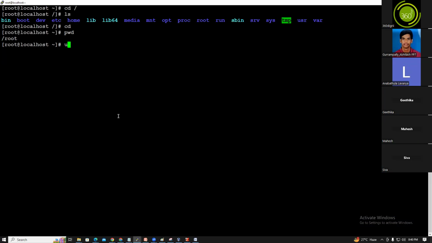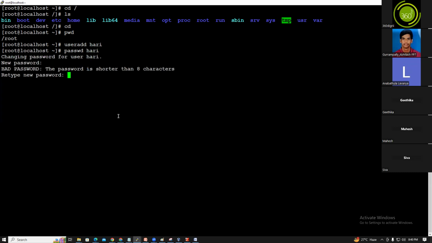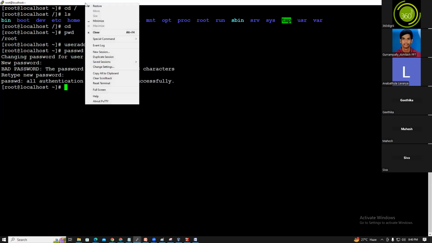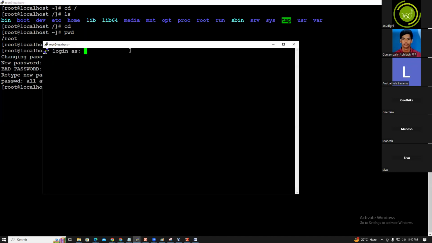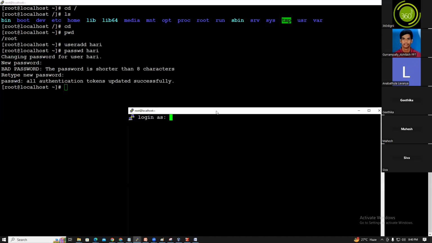For example, I am creating a normal user. useradd hari, then passwd hari, with the password Red Hat. So I created the normal user and set the password for it. Now I am trying to log in as the Hari user. Hari is a normal user, and I set the password as Red Hat also.